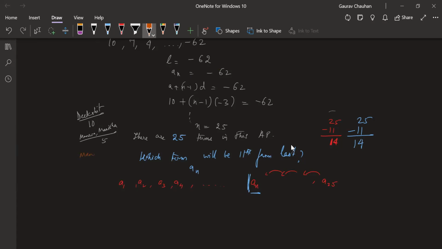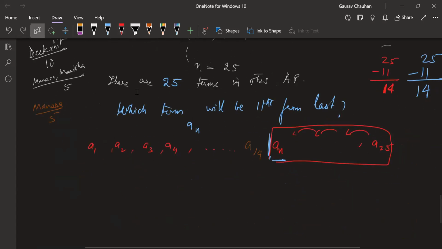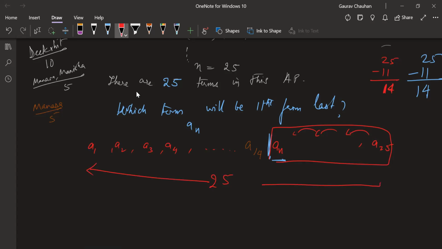I'm going to give you 5 points more for attempting to explain this. This is A14 because you're subtracting 11 terms. You're subtracting all of these terms from 25. Just showing, I'm going to show this diagrammatically to you. This totally is 25 terms.